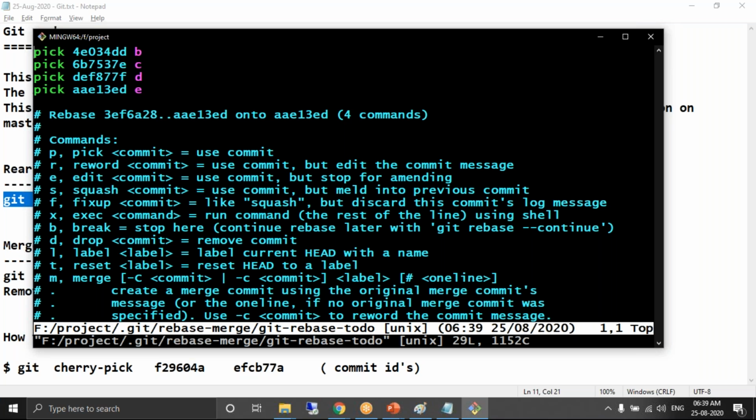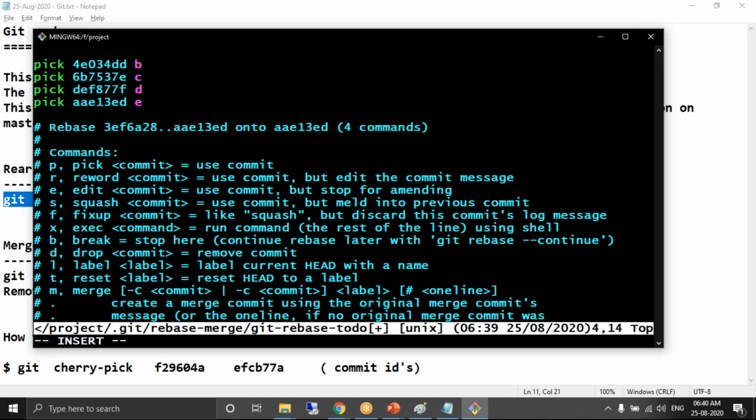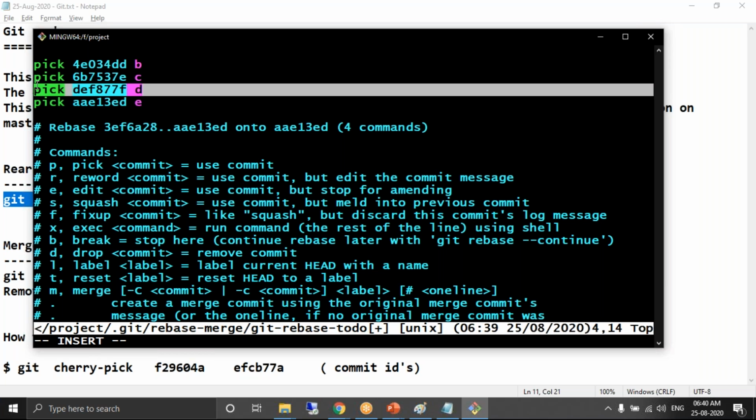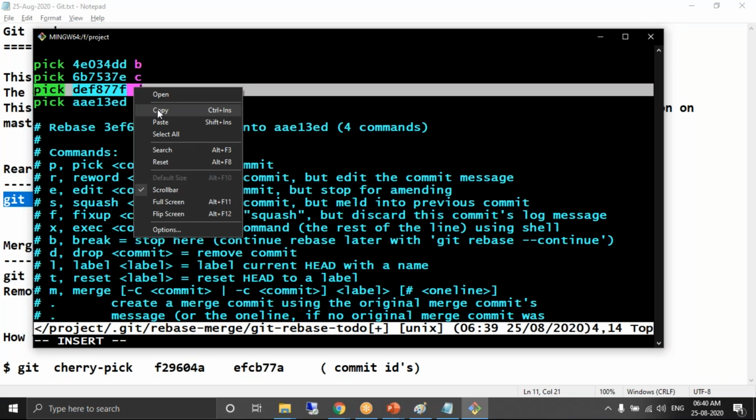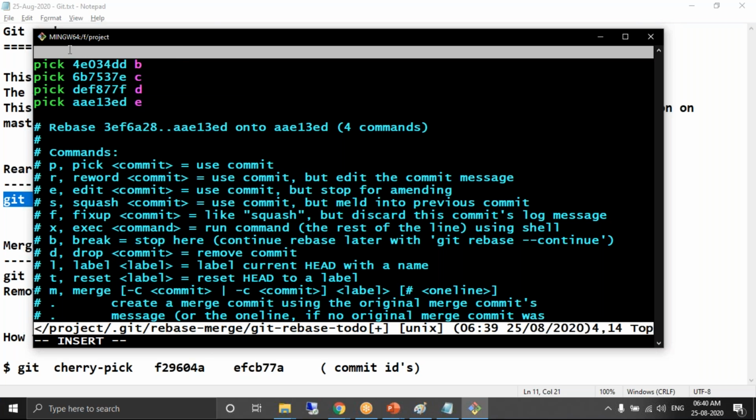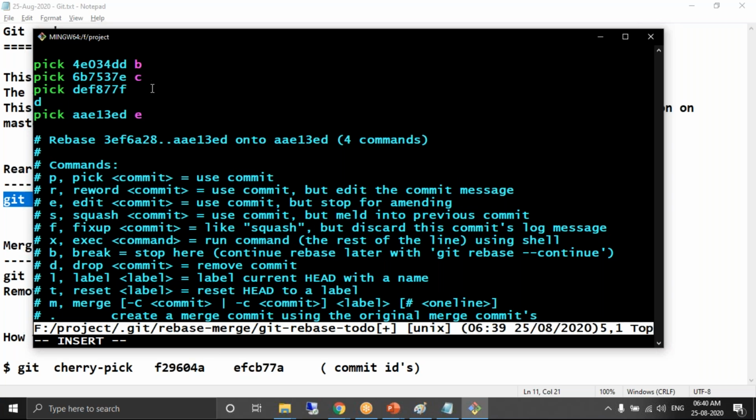For example, I go to insert mode as I want to make some changes. How to go to insert mode? Like in the VI editor, the insert key. I want the D commit to be the second commit. So paste. Sorry.